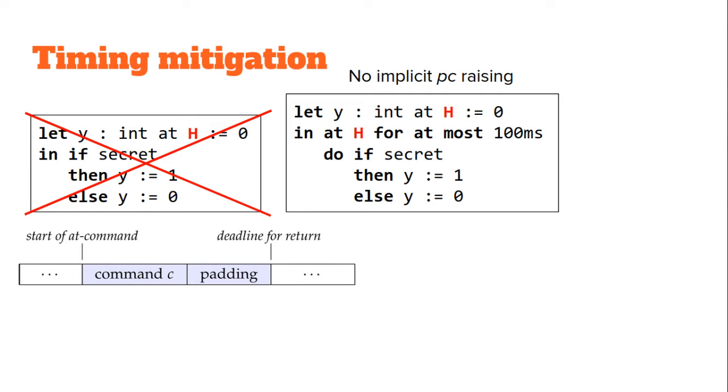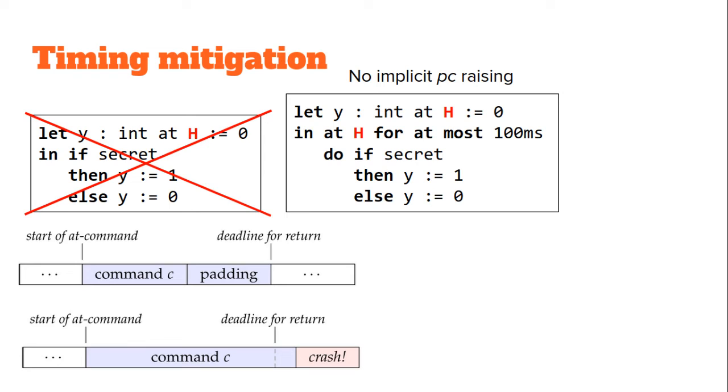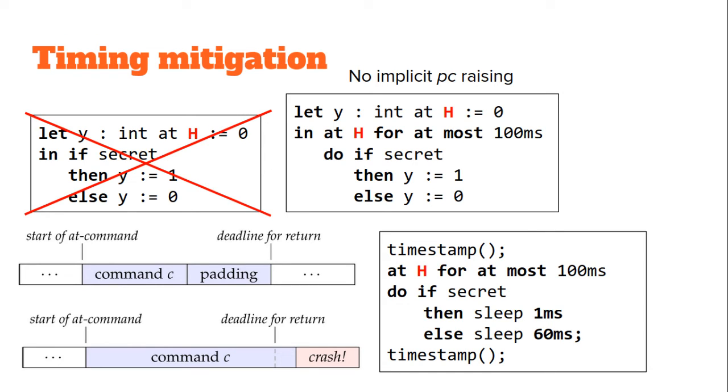If the internal command finishes before the specified deadline, the process sleeps until the timeout is reached. If the command finishes after the deadline, the program crashes to avoid leaking information. In this example, without the padding, the secret could easily be determined from the timing of the if command. The add command prevents an adversary from learning anything after observing the execution time of the high context. Either the command finishes on time or the program crashes.